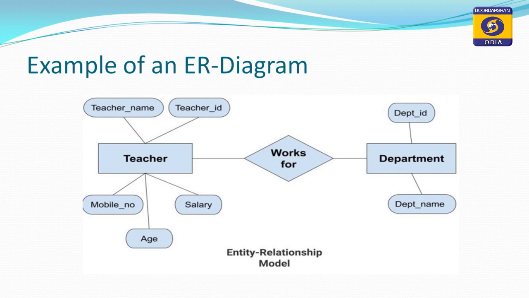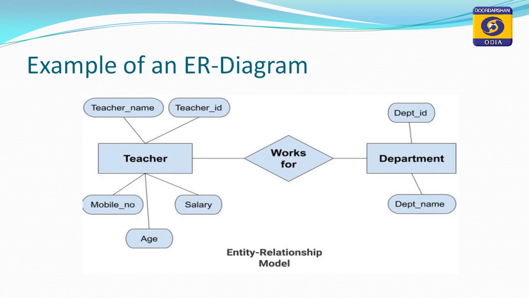The teacher entity works for the department, while the department has two different attributes, represented by two ellipses: department ID and department name. The relationship between teacher and department is represented by a rhombus symbol or a diamond shape.